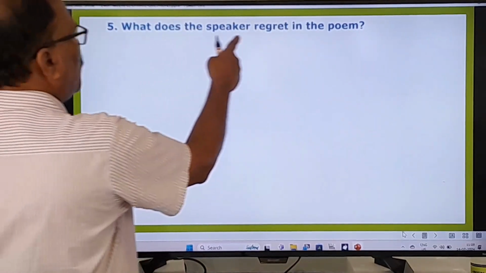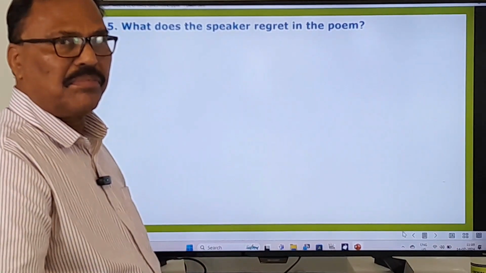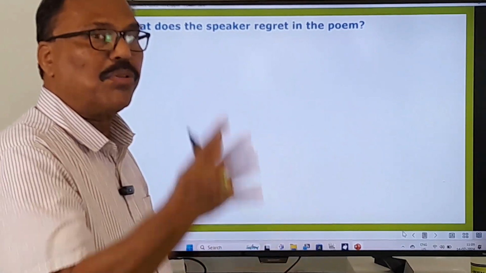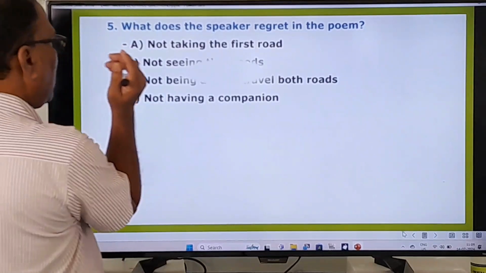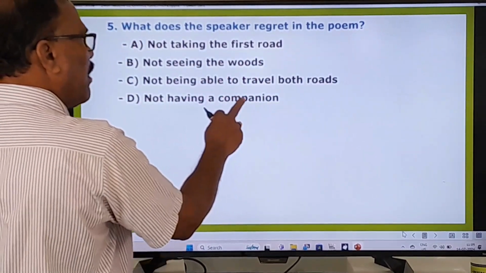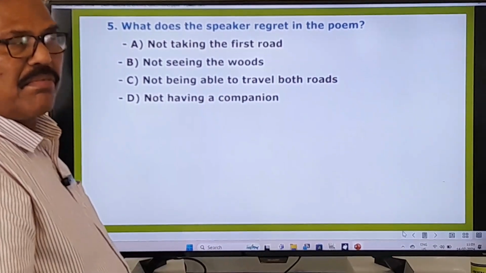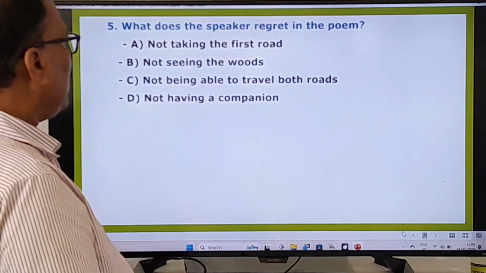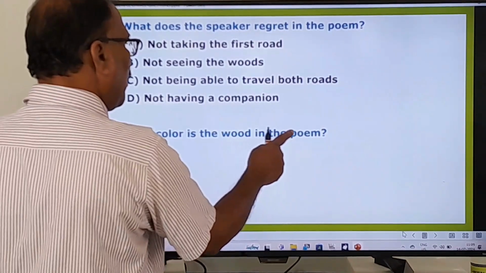Fifth question. What does the speaker regret in the poem? What does the poet regret? That means, what is that thing about which the poet regrets? That's the meaning. And what does he regret? Not taking the first road, not seeing the woods, not being able to travel both the roads, not having a companion. What does he regret about? Okay, that's that. What color is the wood in the poem?